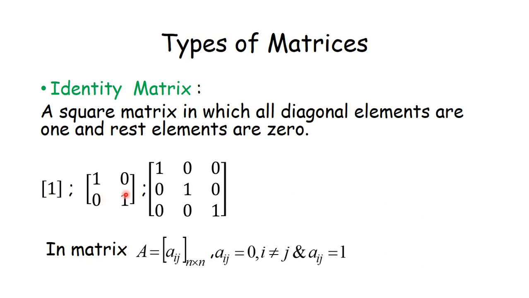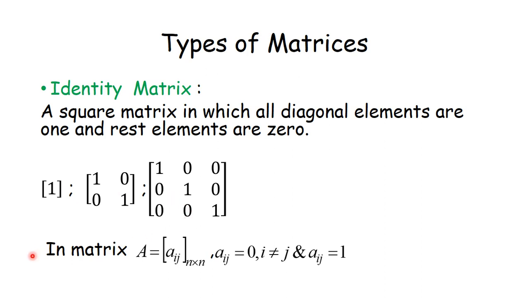This is an identity matrix, means non-diagonal elements are 0, diagonal elements are the same, and same means that diagonal elements will be 1. This is also diagonal elements. In this matrix diagonal elements are 1 and the rest of the elements are 0. So this is a unit matrix, this is an identity matrix of order 1 by 1. This is an identity matrix of order 2 by 2, means I can say that this is an identity matrix of order 2, this is an identity matrix of order 3.